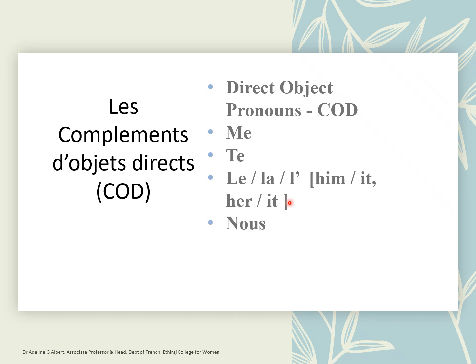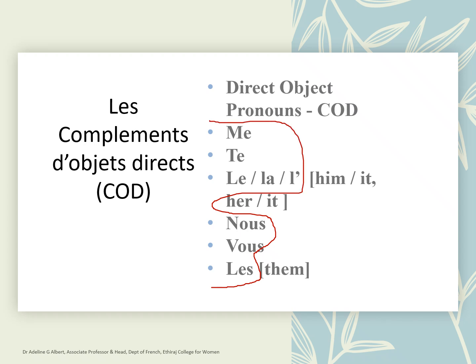D'accord? Nous, us, vous, you, plural or formal singular, and les means them. So these are your pronouns. All these are your pronouns and you have to memorize them. Lots of memorization you girls have to do.